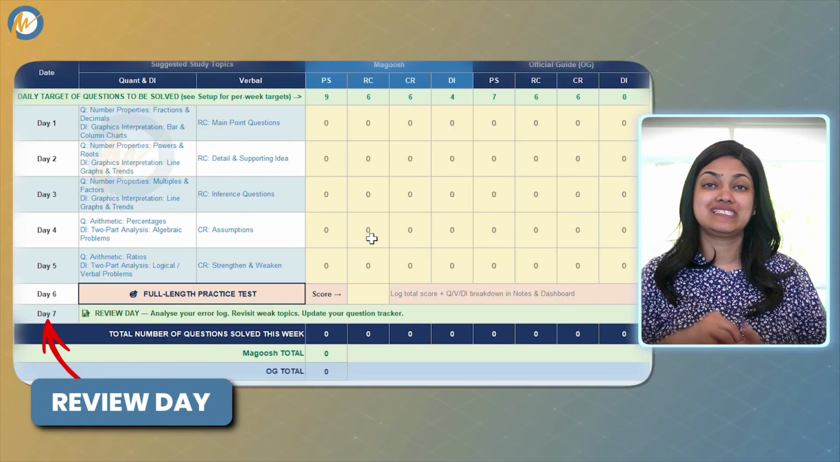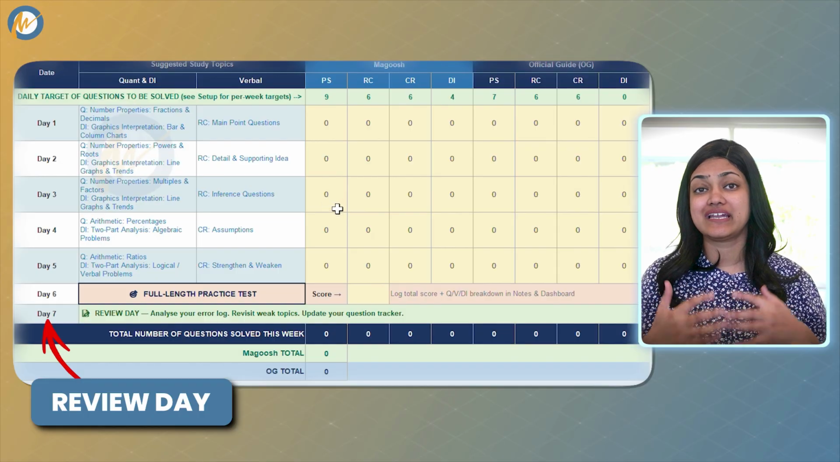That is what day 7 is for. You review all of your notes and identify patterns from your error log and spend that day focusing a little bit on the aspects that need work.